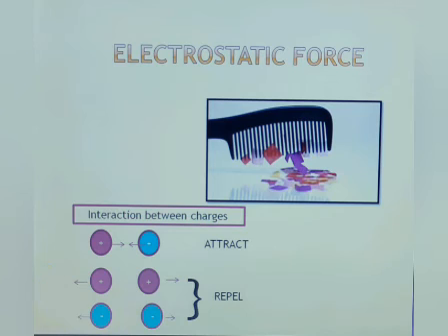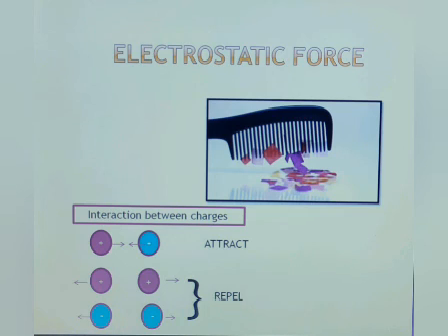Children, now we will discuss how an object gets charged. This can be understood by a simple activity which we can do easily at home. Take a plastic ruler or plastic comb. It was electrically neutral before rubbing, but when it was rubbed against dry hair, some of the negative charges from the hair got transferred to the ruler. As a result of these extra negative charges, the ruler became negatively charged.